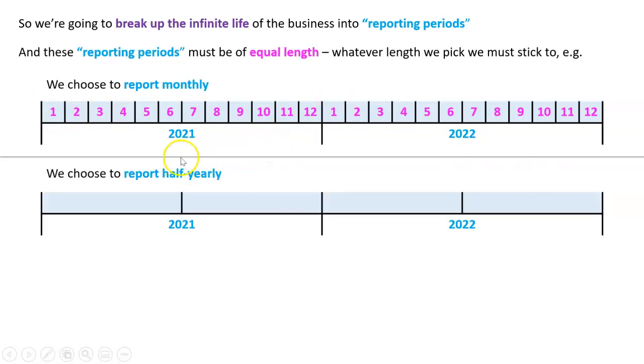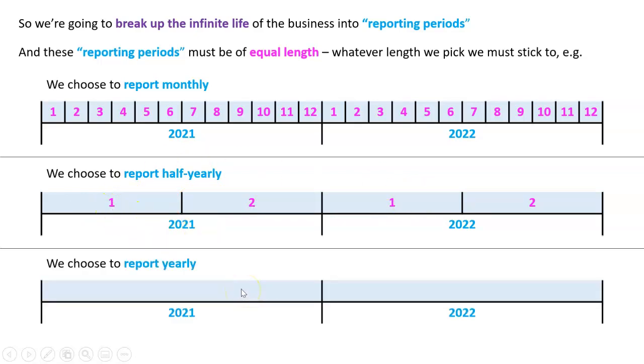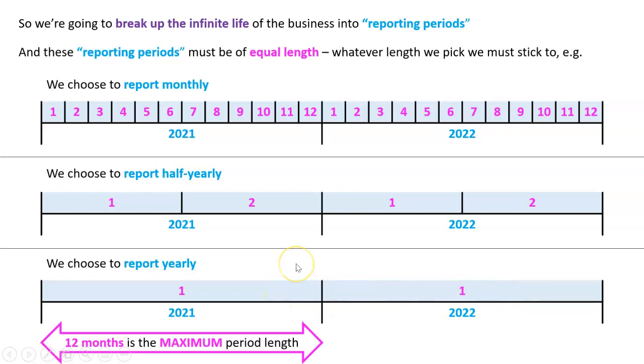We might choose half yearly. We can also do quarterly, every 3 months, which might pop up, but yeah, half yearly, so 2 periods a year, January to June, July to December. And that way we can compare the first half of the year with the second half of the year, or the first half of 2022 with the first half of 2021. Or we might choose to report yearly, just one big period of 12 months this year and one period of 12 months that year. And that is the maximum. 12 months is the maximum period length.